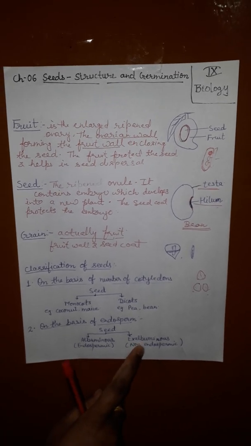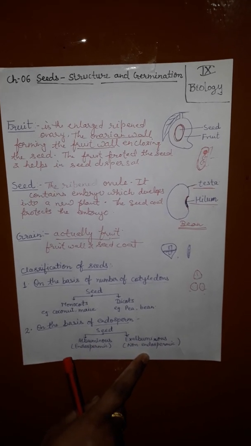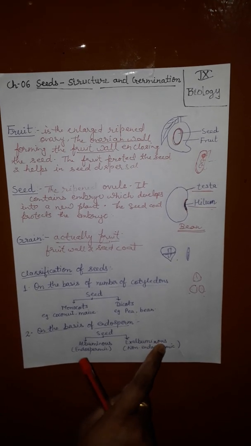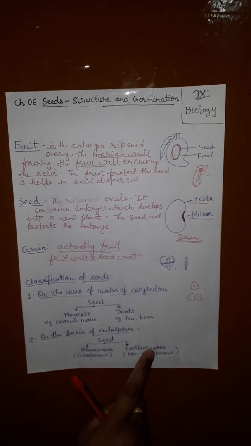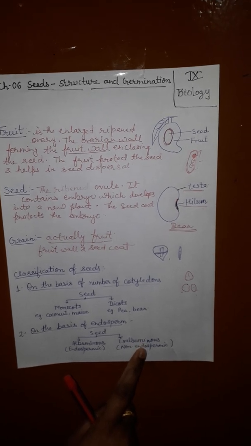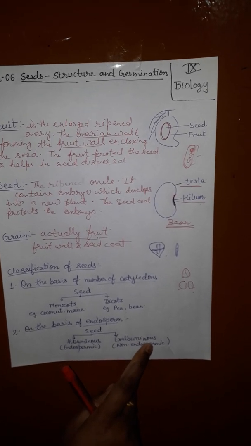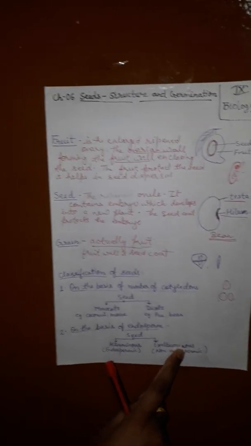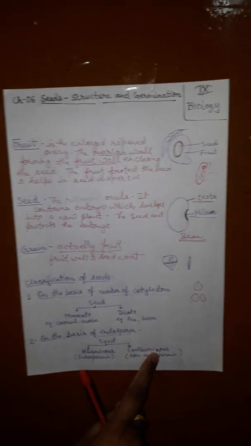Exalbuminous or non-endospermic: in such seeds, cotyledons store food and become thick and fleshy. Dicot exalbuminous: gram, pea, mango, mustard. And monocot exalbuminous seeds: Vallisneria, orchids and Amorphophallus.